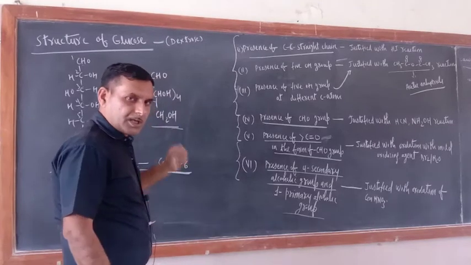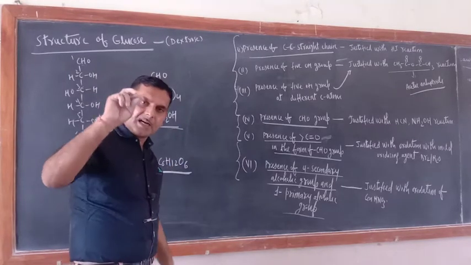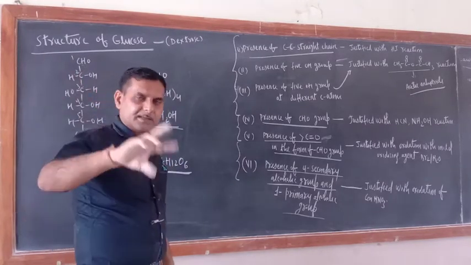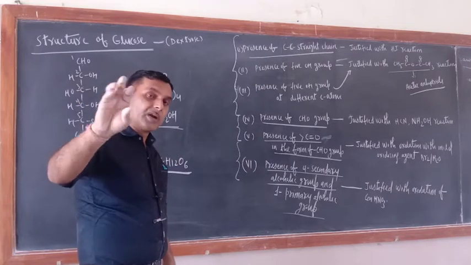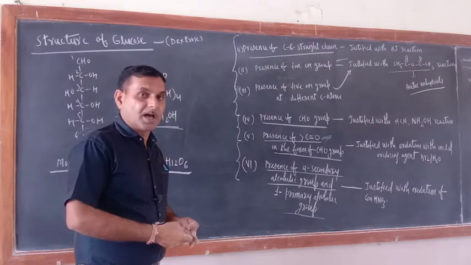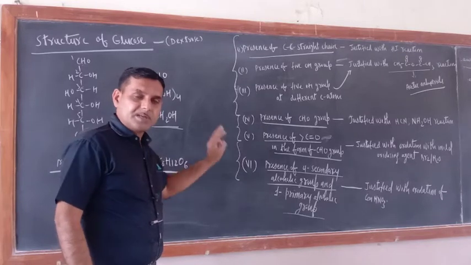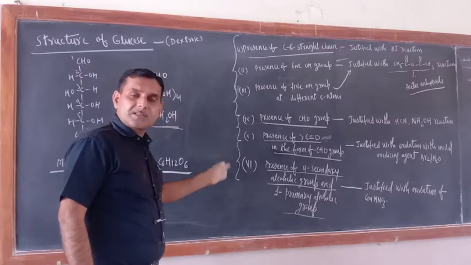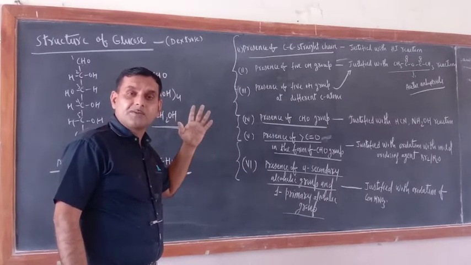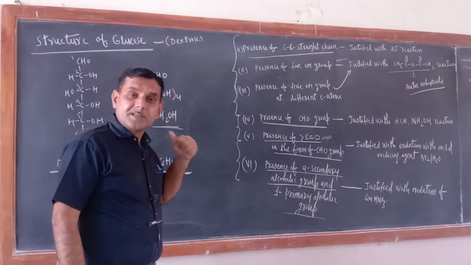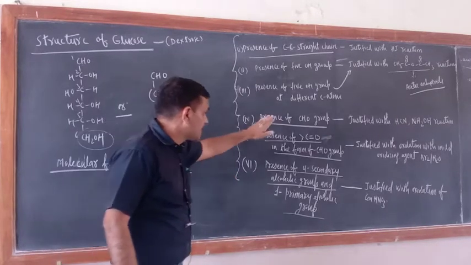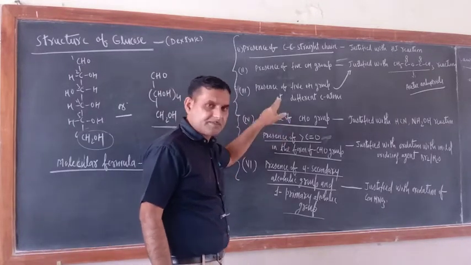One more thing is there. As far as aldehydes and ketones are concerned, both are known as carbonyl compounds. Meaning in glucose, and fructose also, a carbonyl group is there. In this case you have justified the presence of the CHO group.